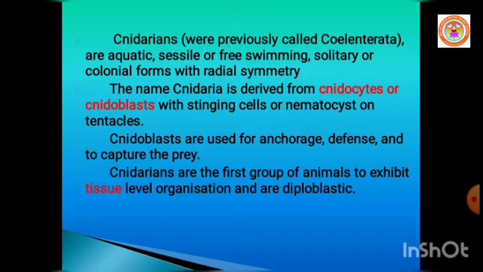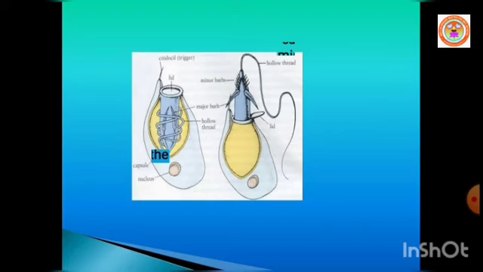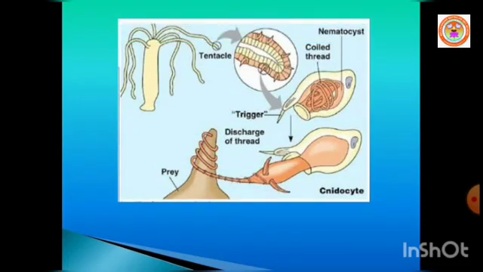The name Cnidaria is derived from cnidocytes or cnidoblasts, which are stinging cells. The stinging cells are also known as nematocysts, which are found on the tentacles of cnidarians. Cnidoblasts are used for anchorage, defense, and to capture the prey.